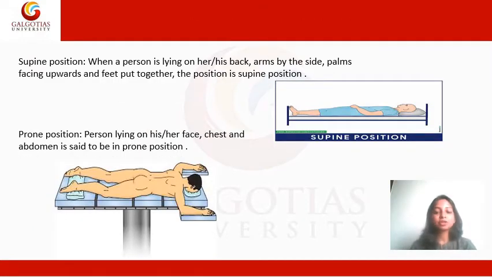The next position is the supine position. Supine position is when a person is lying on his or her back with the arms by the side, palms facing upwards and feet together.